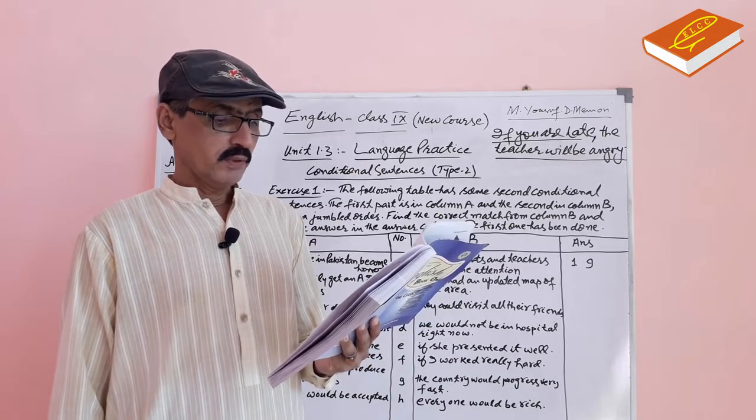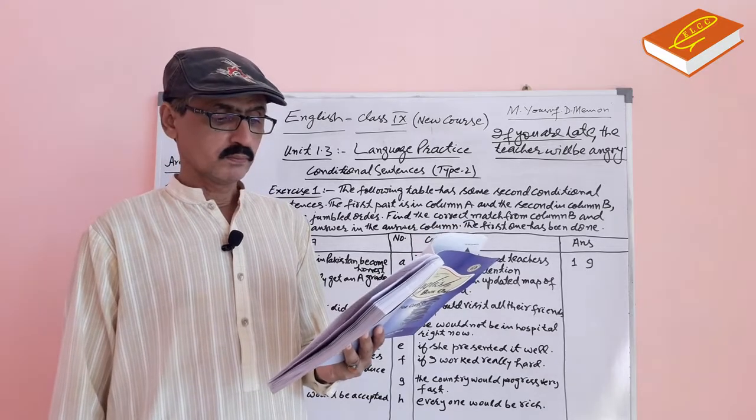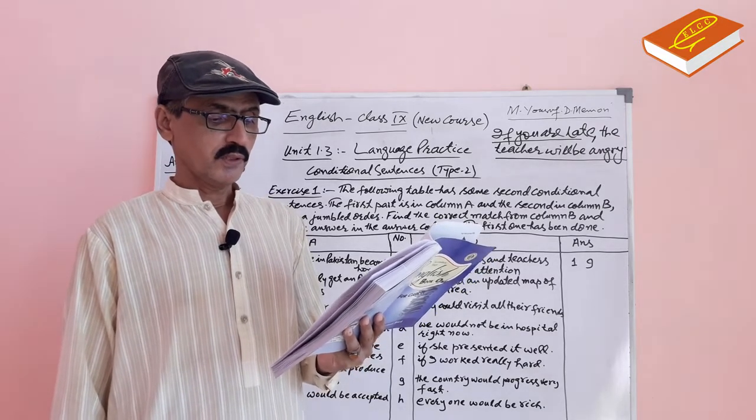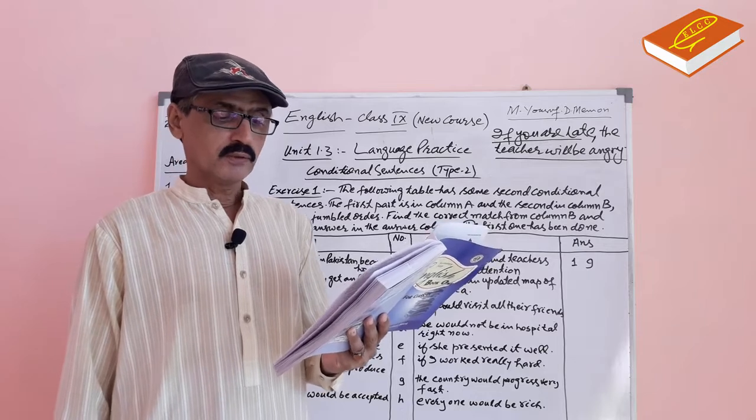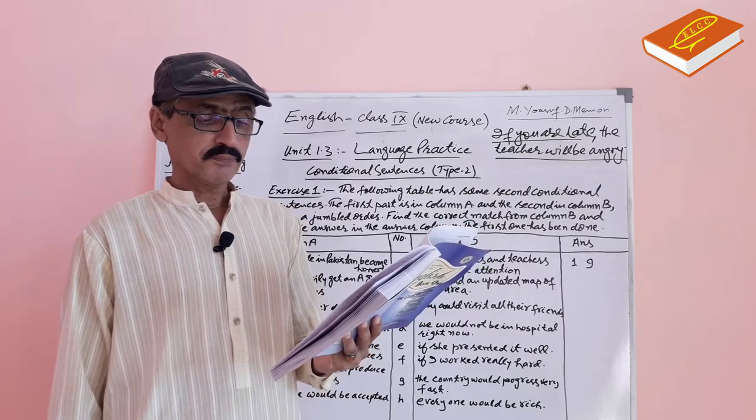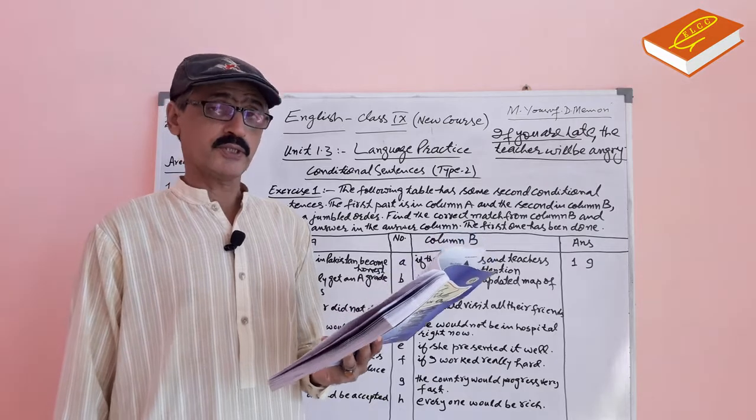You should put a comma. It is necessary. Number 5. In a type 2, second conditional, in the if clause, sometimes were is used instead of was.